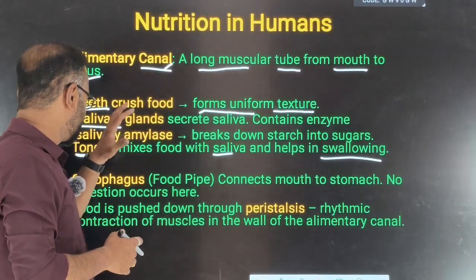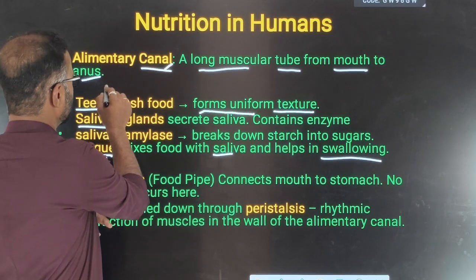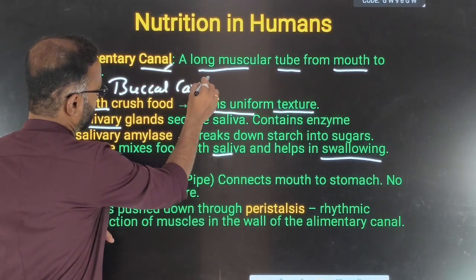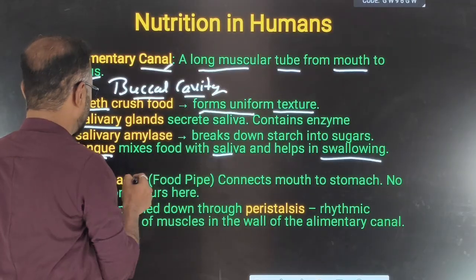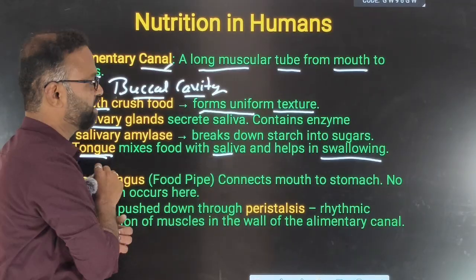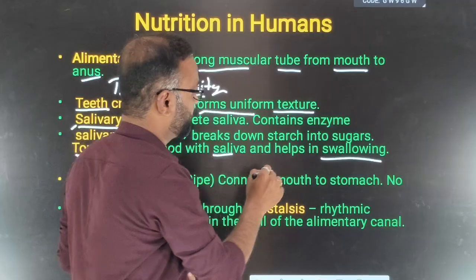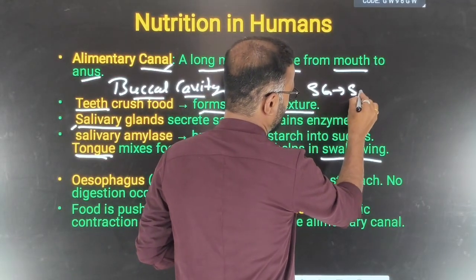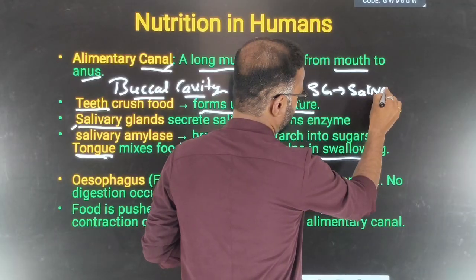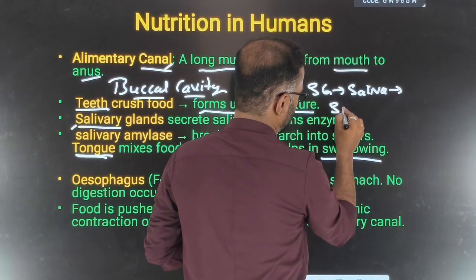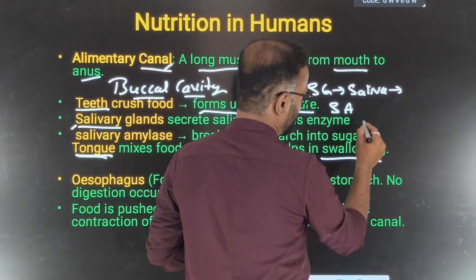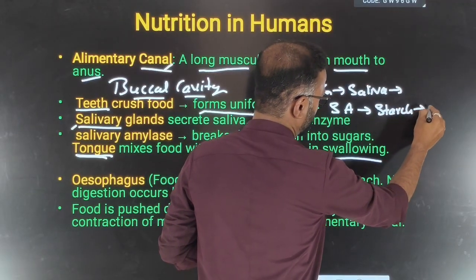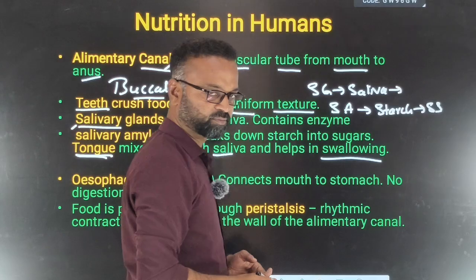A very important part of this buccal cavity, or generally the mouth, is the salivary gland. The salivary gland will secrete the saliva. Inside that saliva, we have the salivary amylase enzyme, which will break down the starch into simple sugar.